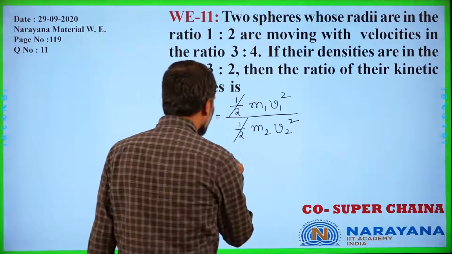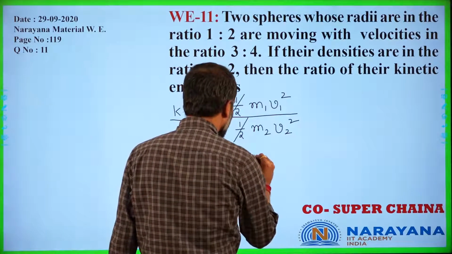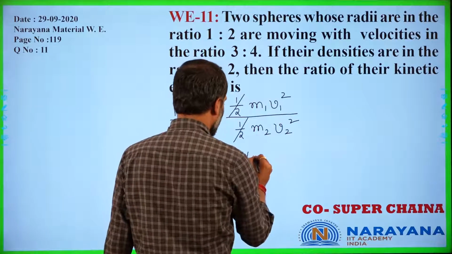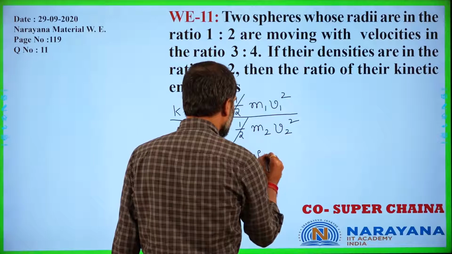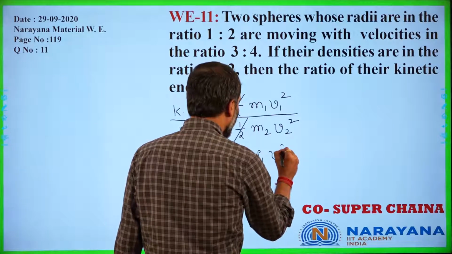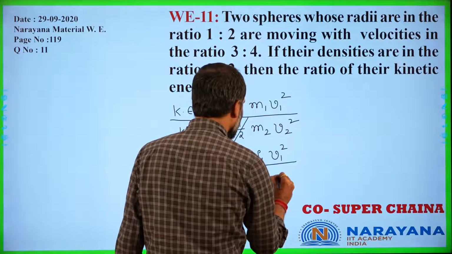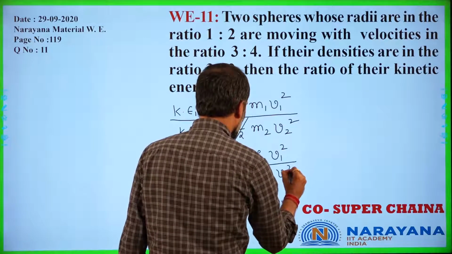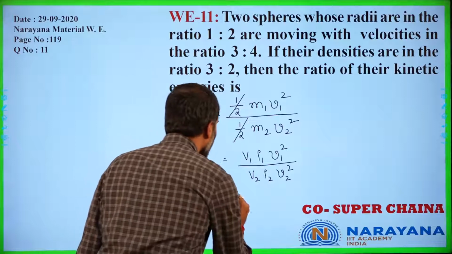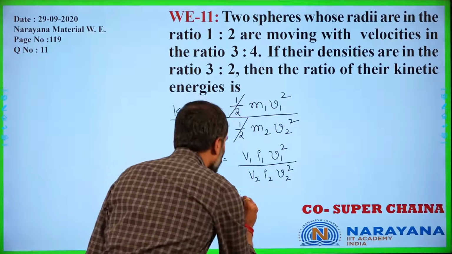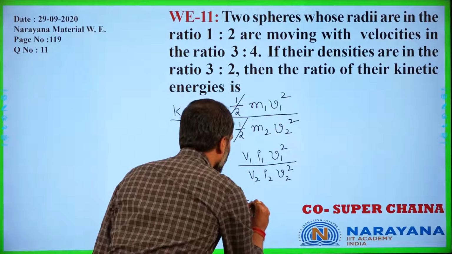Now mass can be written as volume times density. This v is volume and this v is velocity. Volume times density into v1 square by volume times density into v2 square. Now volume can be written as, since the bodies are spherical in shape, 4/3 pi r cube.